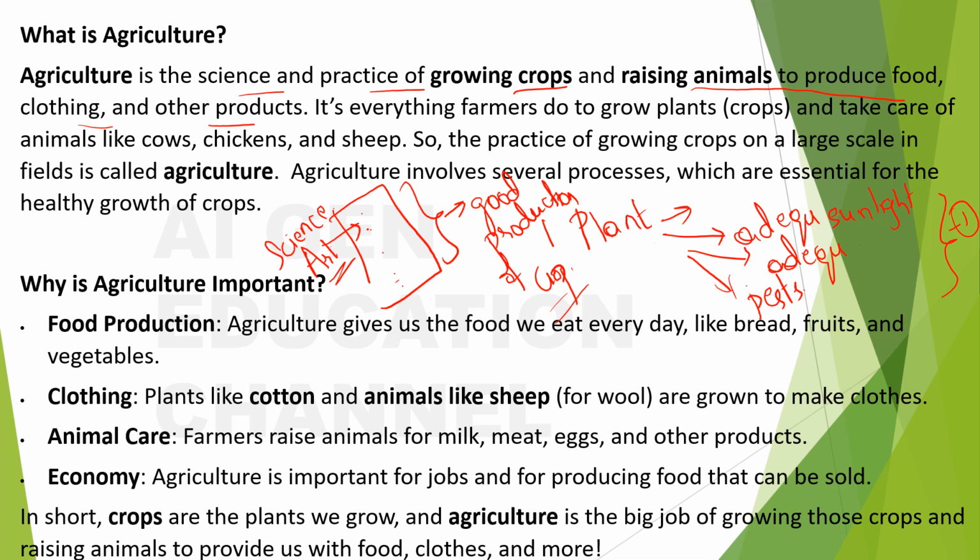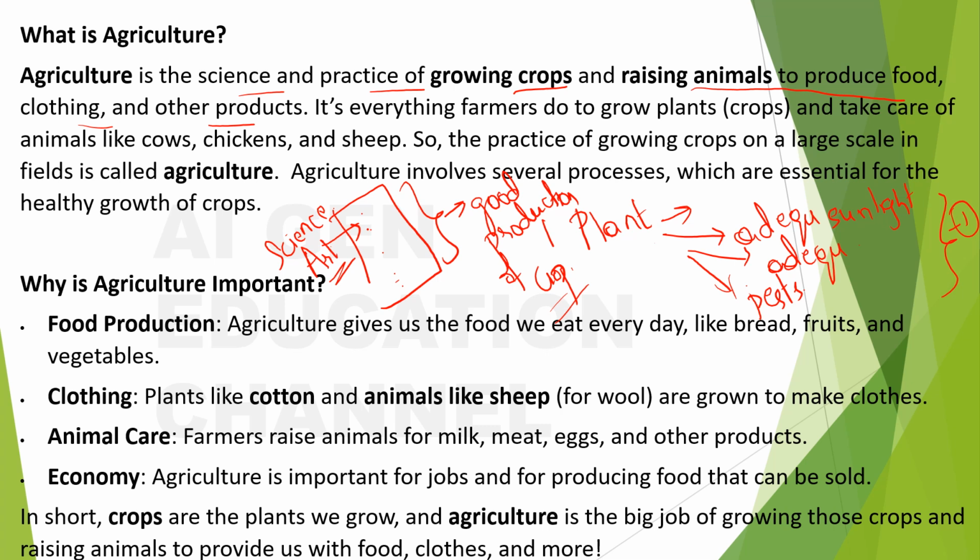So you have to remember this, that it's not only about growing crops, it is also about raising animals. This point is important. This all is for your understanding. It's everything farmers do to grow plants and take care of animals like cows, chickens and sheep.